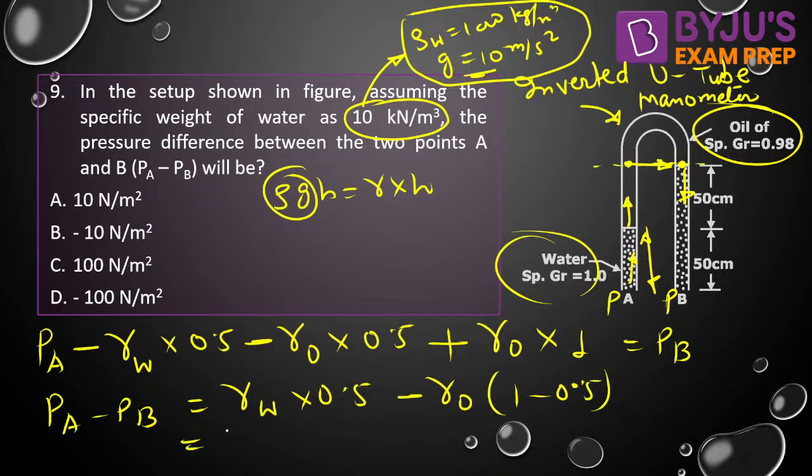So gamma of water is 10 kilonewton, that is 10,000, into 0.5 minus what is gamma of oil, that is density into g, 980 into 10, 9800 into 0.5.